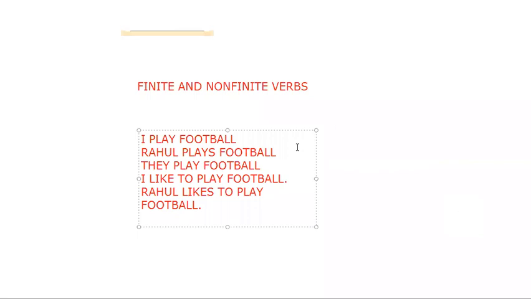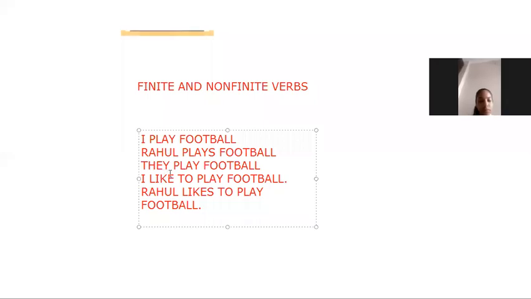Okay. So you can see here, I play football, Rahul plays football, they play football. So you can see here, they is plural, so we are writing play. S/es is not coming over here. When we are using singular, s/es is coming. You can see that Rahul is singular and we are using s/es with the verb. But when we are talking about plural, they is plural, so we are not using s/es. So we are using they play football.